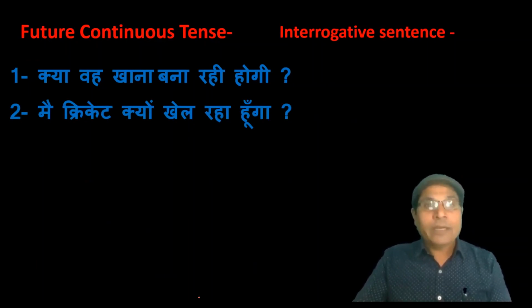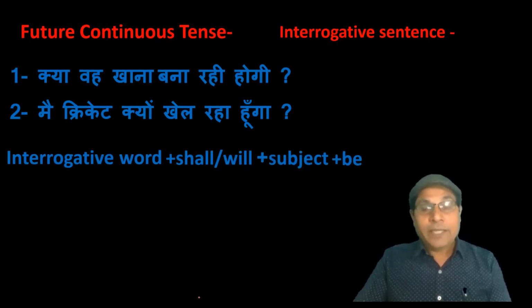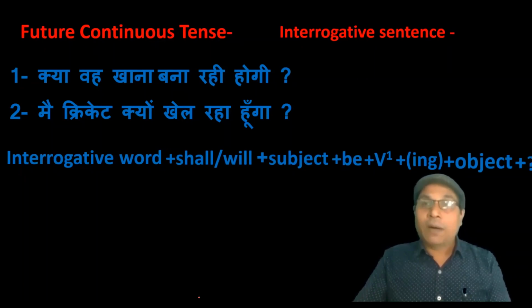To translate such a type of sentence, first of all we have to write interrogative word, then helping verb according to the subject, then subject, then be, then ing form of the verb and then object and at last mark of interrogation. Let us try to translate this sentence according to the rule.